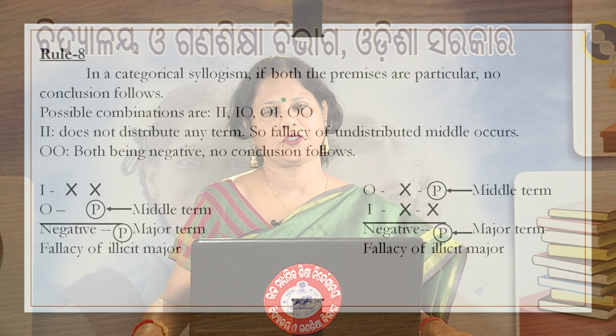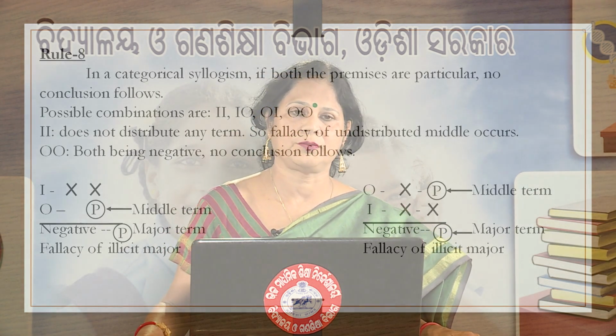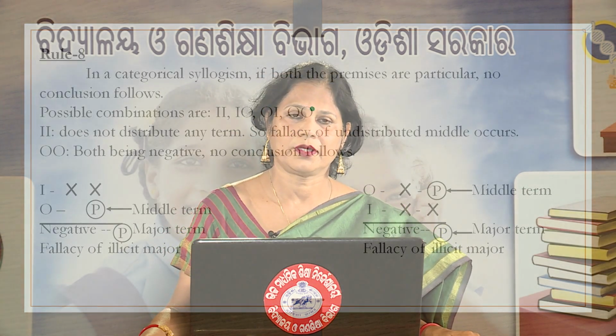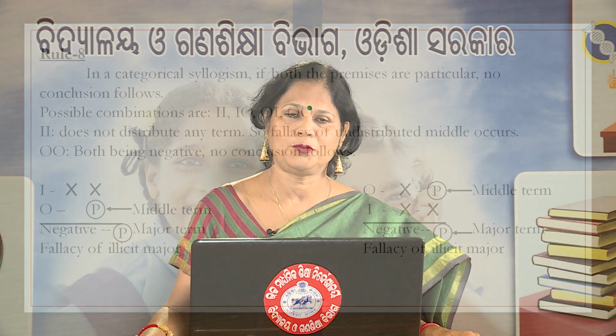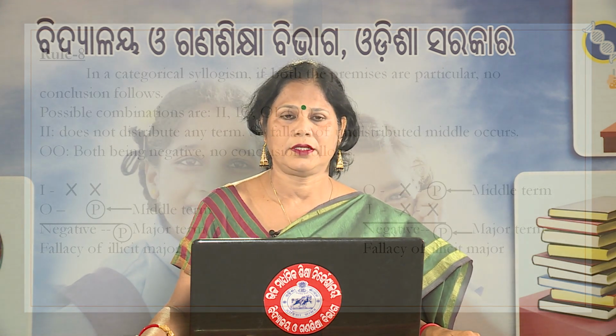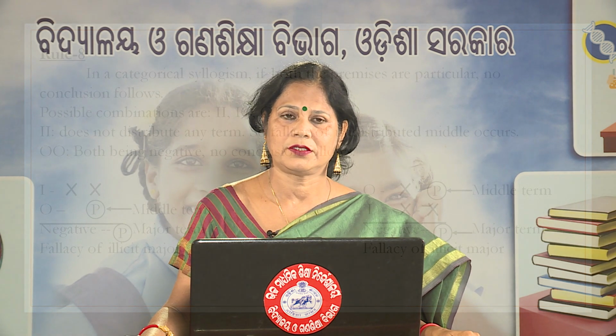Then the I proposition does not distribute any term. The O proposition distributes only the predicate. So, in this combination only one term is distributed and that term should be your middle term to avoid the fallacy of undistributed middle. Now, no other term gets distributed here.